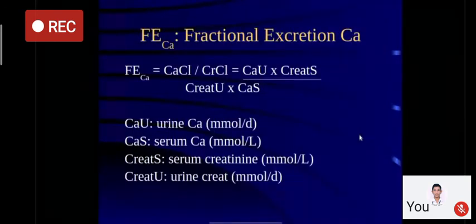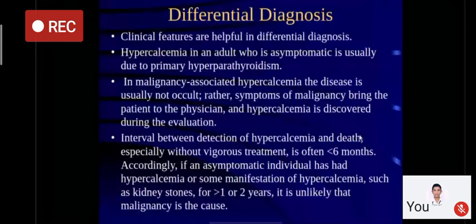I have told you this is autosomal dominant. This is the formula for calculating fractional excretion of calcium. If you are interested, you can note it down from the slide, or you can find it in various books. Now, what are the differential diagnoses? Clinical features, as I have told you, are largely not very useful.